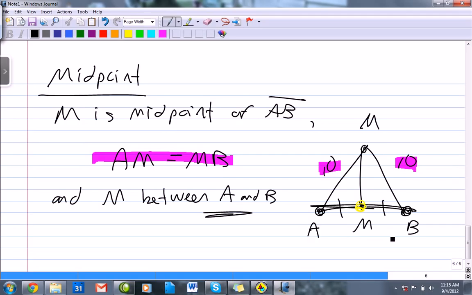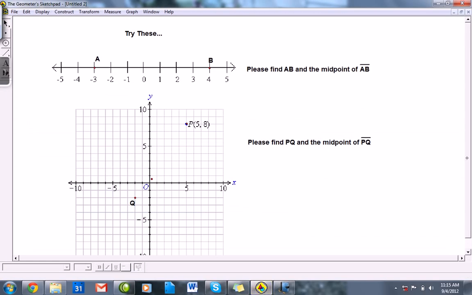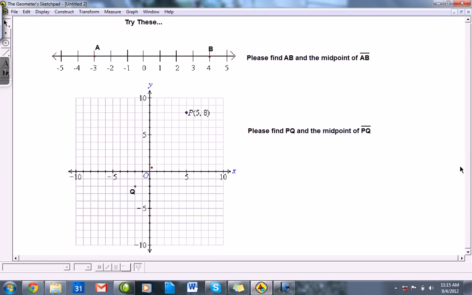Alright, so I threw a lot at you, some basic things, some new notation. I do have a couple things for you to consider for your homework assignment. So here, a little bit different version. Here's a point A and B on a number line, and I want you to find AB. Remember, that means the distance of segment AB, and then the midpoint of segment AB.